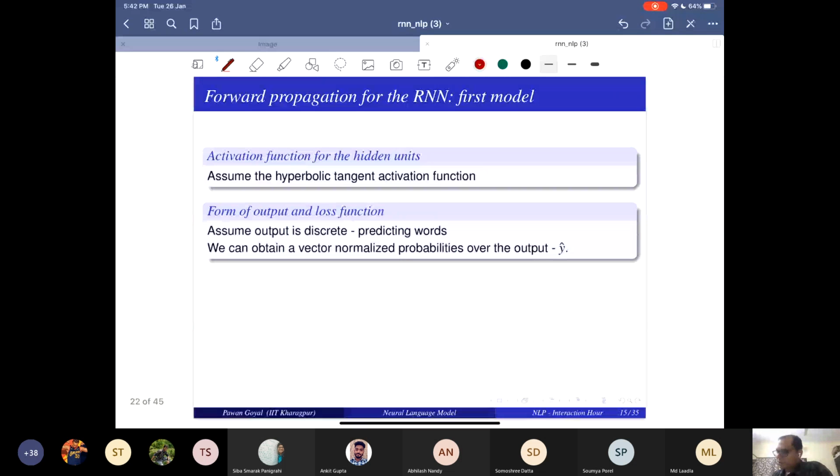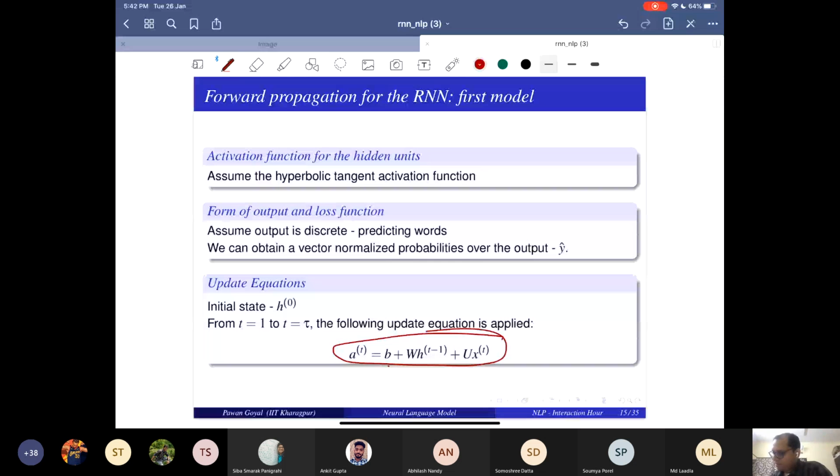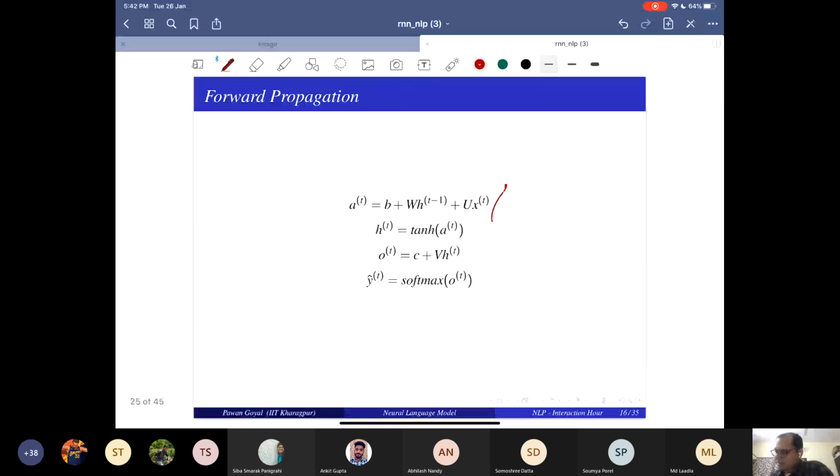I'll just show that once. You have this update equation that we saw, W st minus 1 plus U xt plus b, and then st is tanh of this. Output is c plus V ht, and y hat t, that is the prediction, is softmax of ot, and from there you compute your loss.